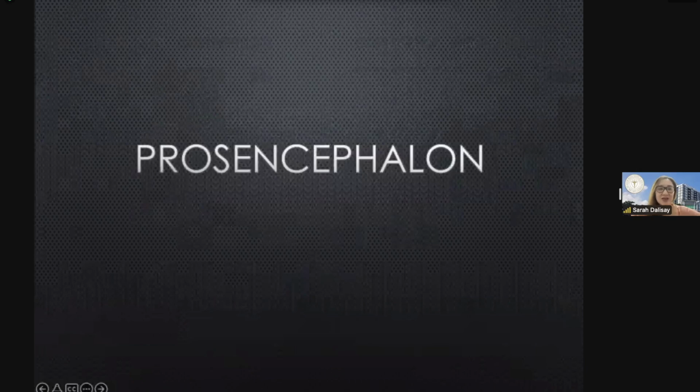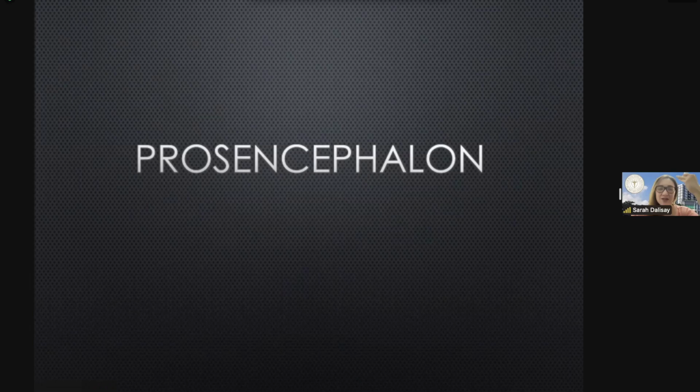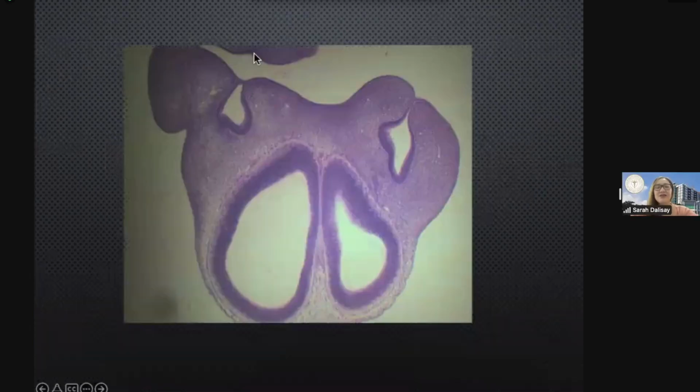Okay, dinagdag ko lang yan just to summarize yung mga brain vesicles natin. Again, what the prosencephalon will become the telencephalon, and what is the other one, class? Very good. The diencephalon. First, the telencephalon.